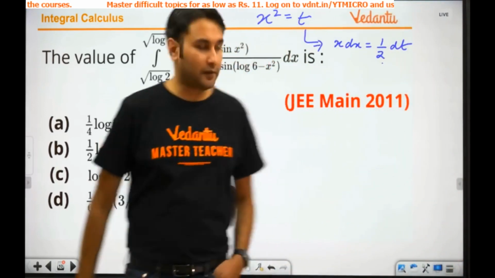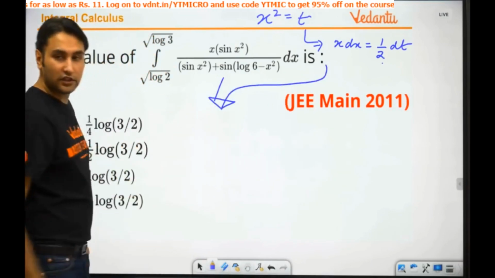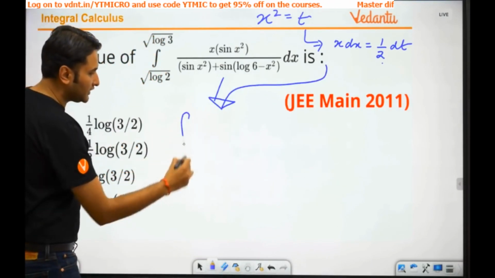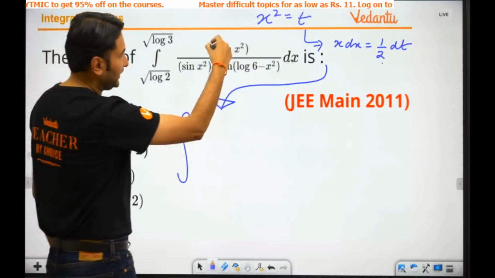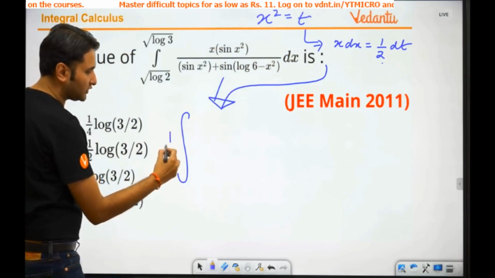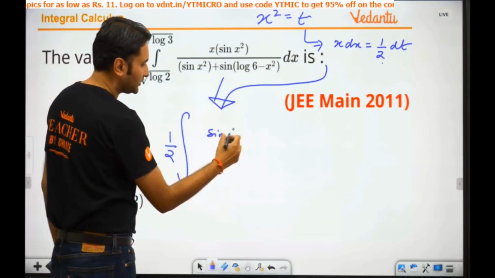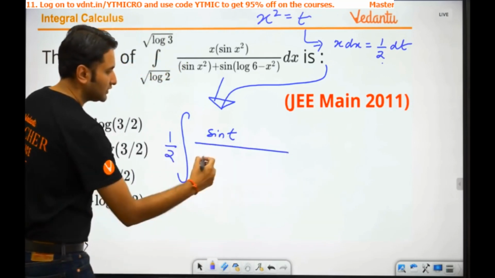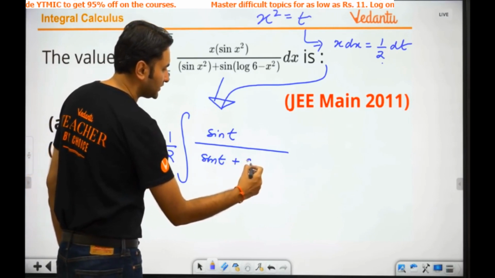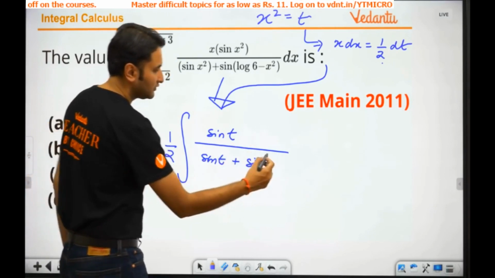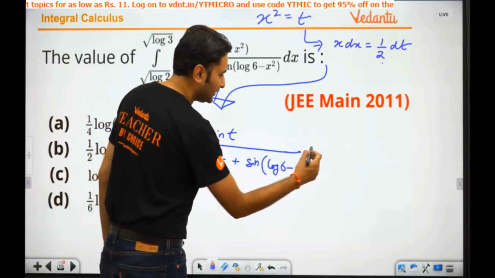Alright? So what will your integration convert into? Using this, my integration will convert into integral of, x dx has become half dt, so there is a half outside. Sin of t upon, this is also sin of t plus, let me write this as sin of log of 6 minus t, and there is a dt.